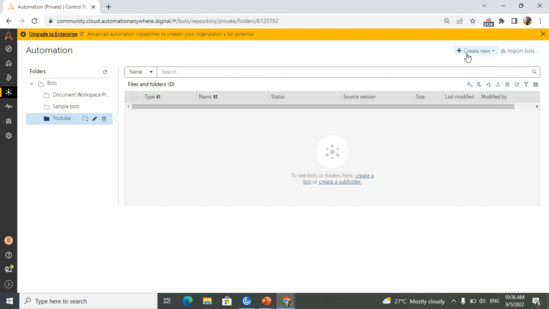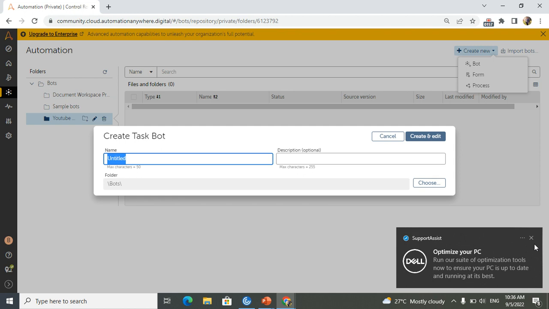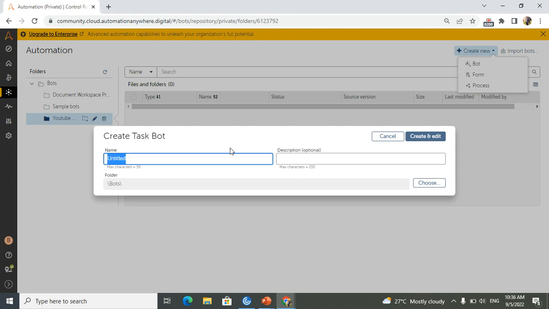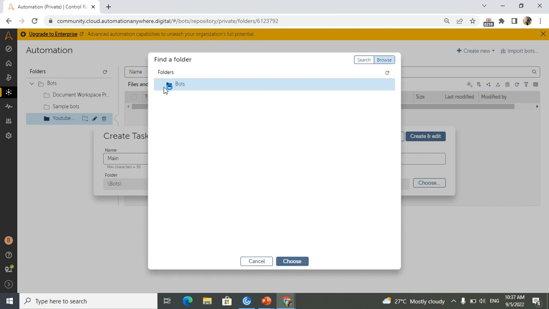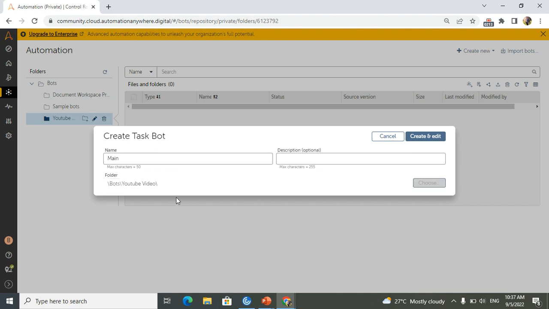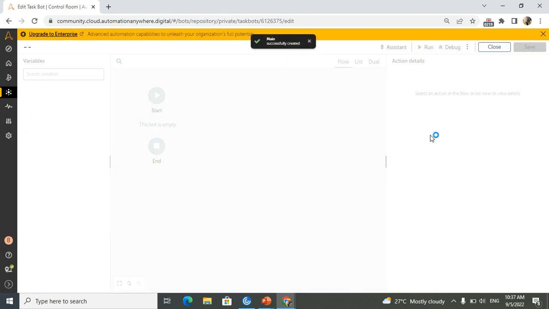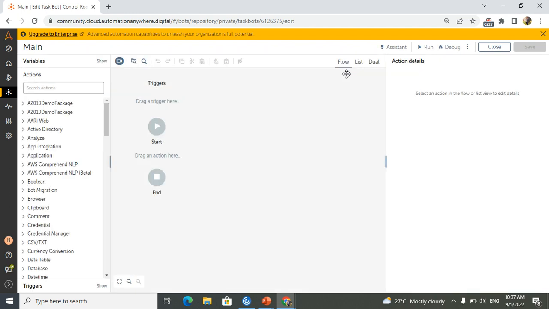First, we need to create a main task. They have told us we have to create two tasks, a main task and a subtask. So I will create a main task, and you can give a description, and I will choose the YouTube videos folder. You can give a folder name and folder path, and click create and edit. Once we have created the main bot, the first logic is to take the input from the users. We have an option in the prompt action.